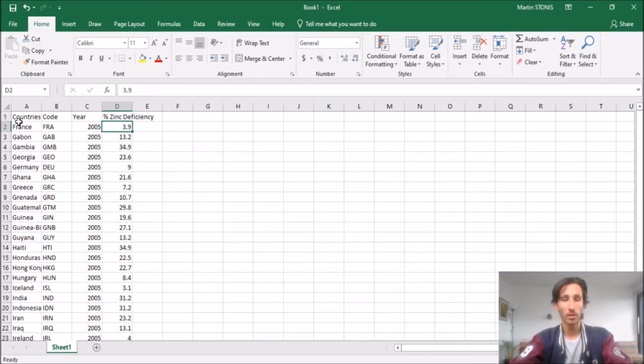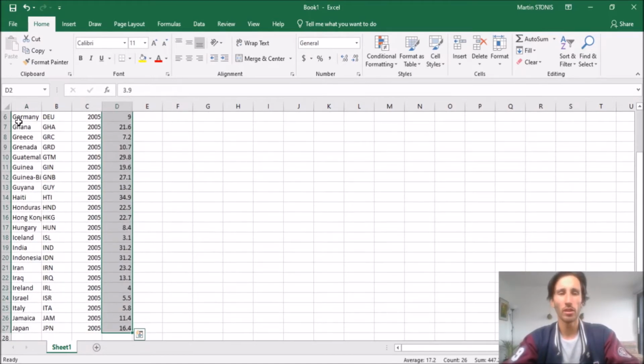This is actually univariate data because we only have one variable, and that's the zinc deficiency. You might say, oh, countries are different variables too. In this case, it's too many categories. 26 categories is too many. So we're really only looking at the zinc deficiency.